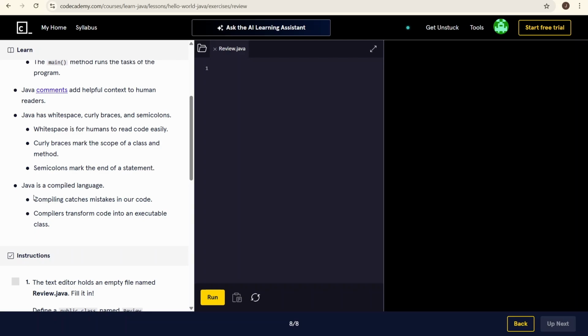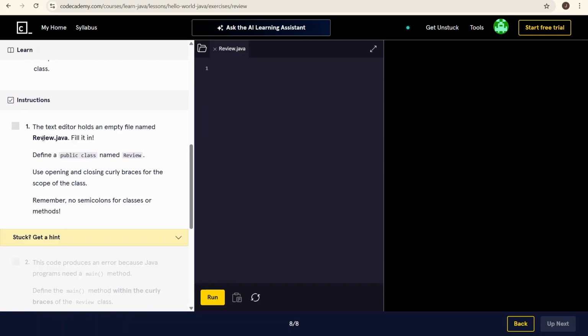Java is a compiled language. Compiling catches mistakes in our code. Compilers transform code into an executable class. The text editor holds an empty file named Review.java. Fill it in. Define a public class named Review.